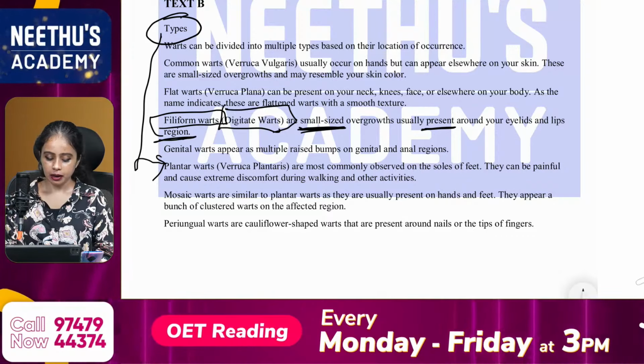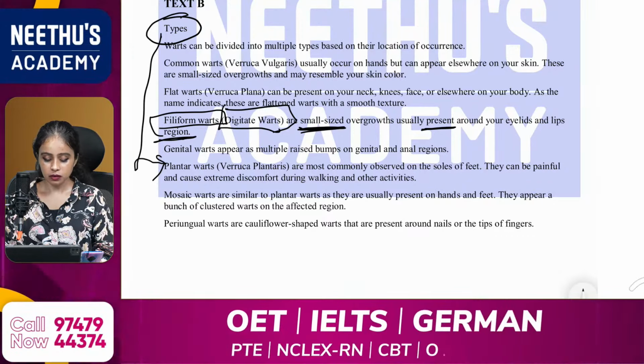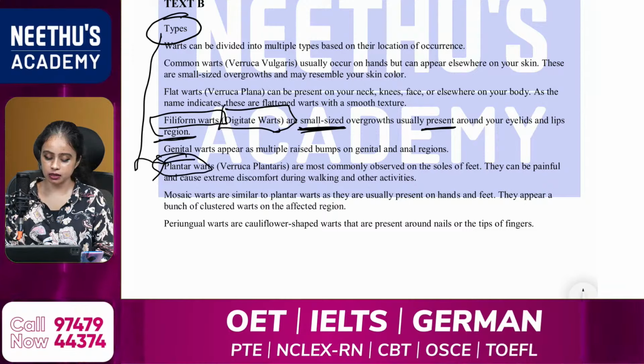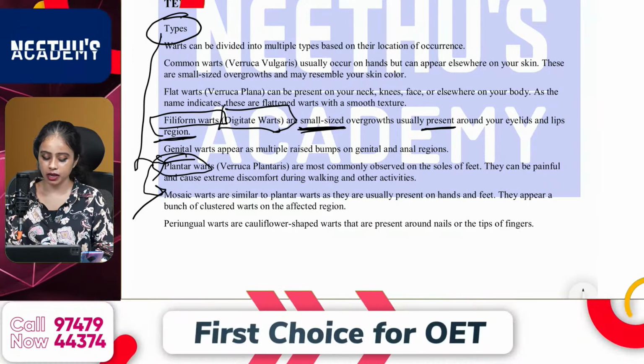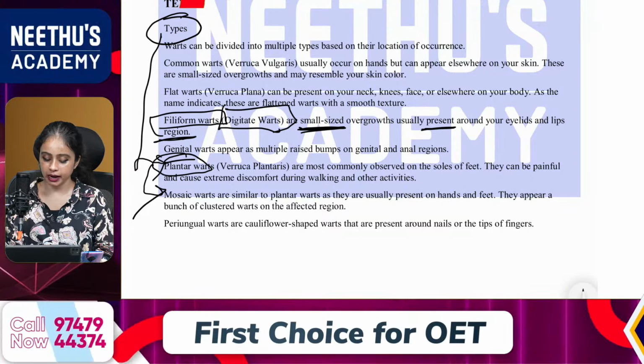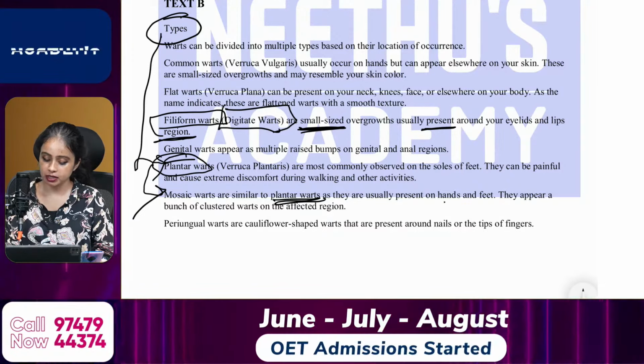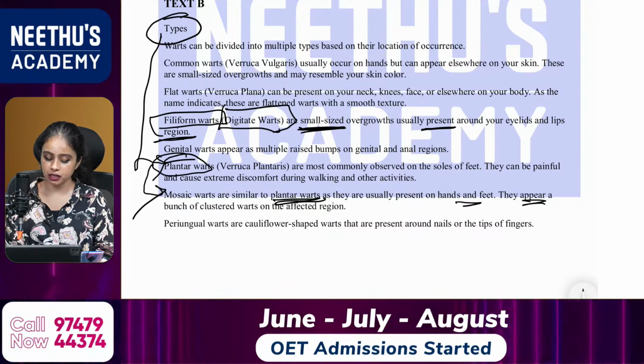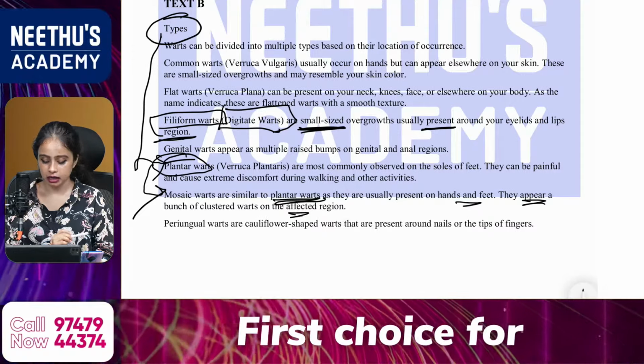Answer should be plantar warts, that is in this text B types. Answer should be, it is in the very next line, mosaic warts. So what is the answer? Mosaic warts are similar to plantar warts, as they are usually present on hands and feet, and they appear as a bunch of clustered warts on the affected region.